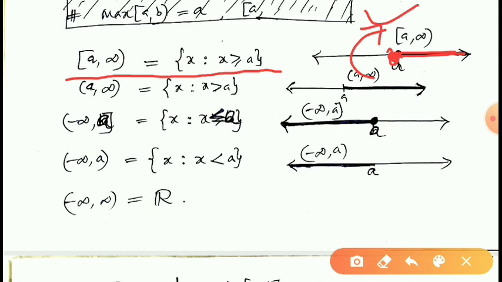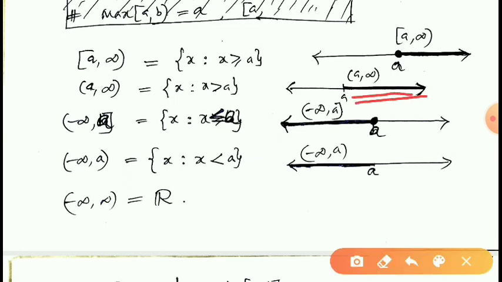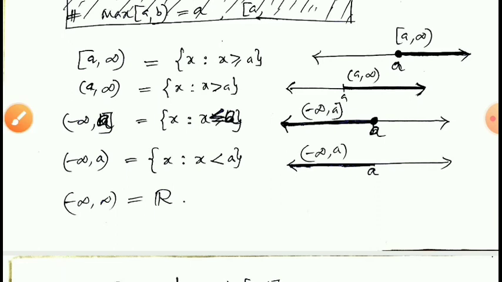So here open A, infinity, x such that x greater than A. Here x greater than or equal to, here x greater than A. All the elements which are greater than A lie in this interval. Here minus infinity, A, closed interval, x such that x less than or equal to A. Here all the elements less than A and including A lie in the interval.